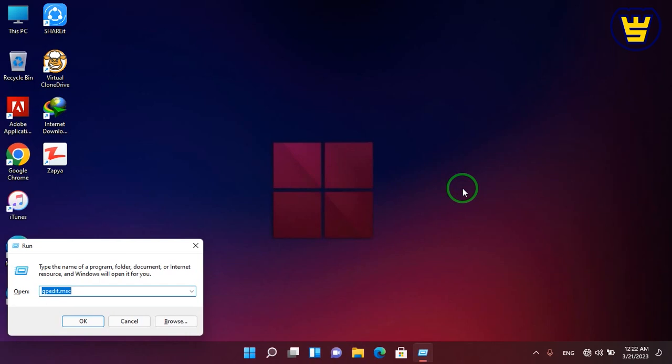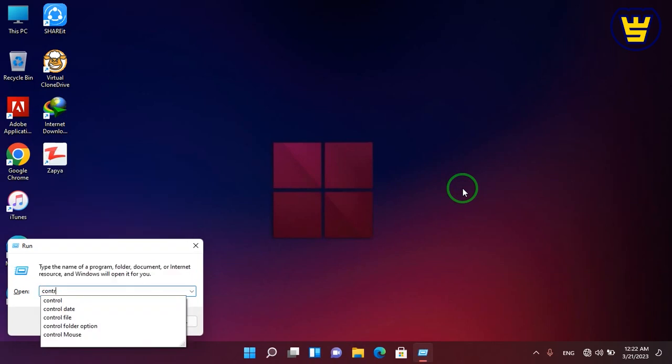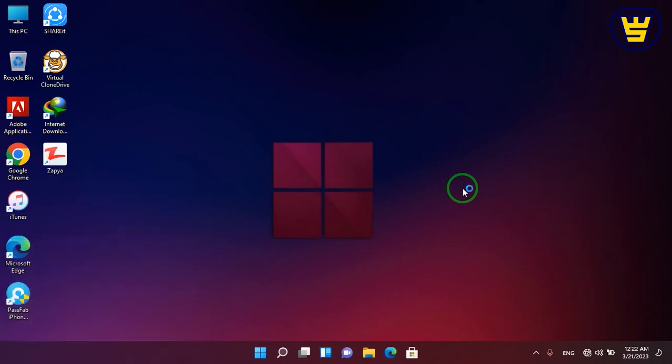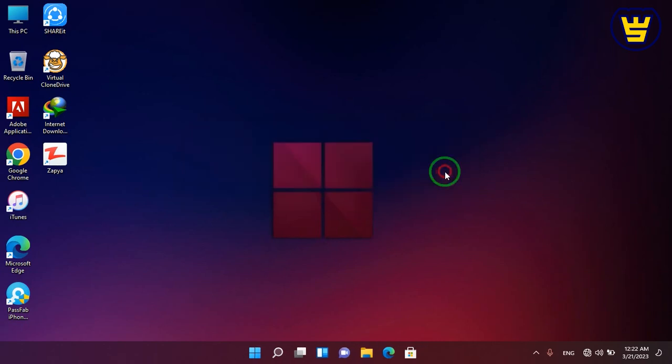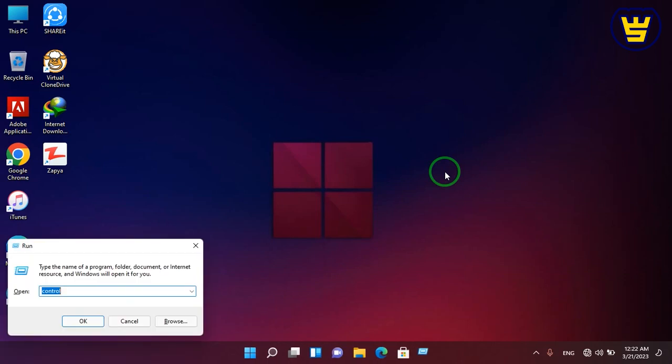When you write Control here and click Enter, it gives you a restriction notification that this operation has been cancelled or is locked. Click OK.